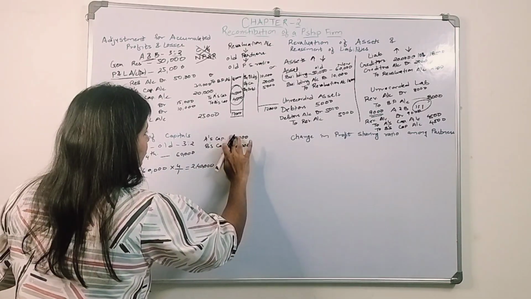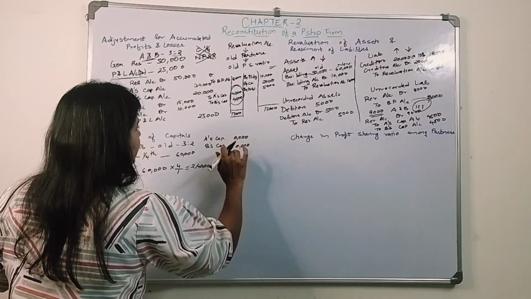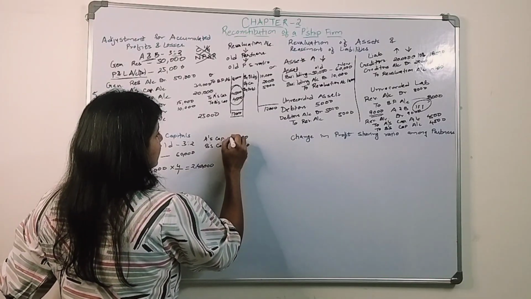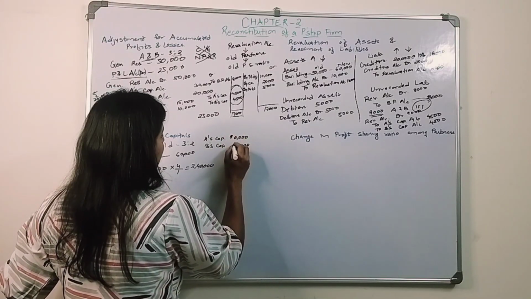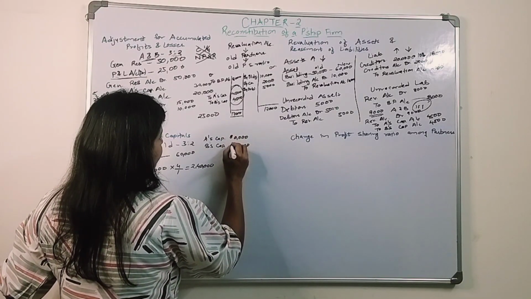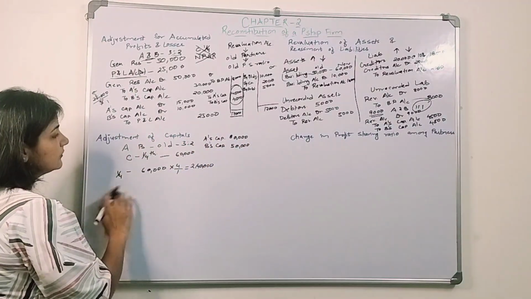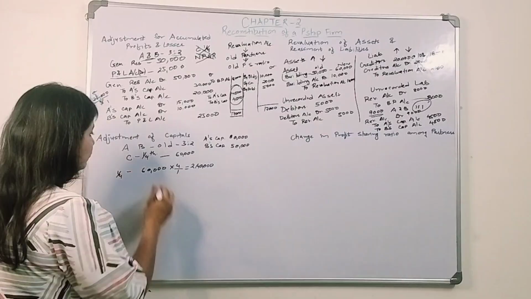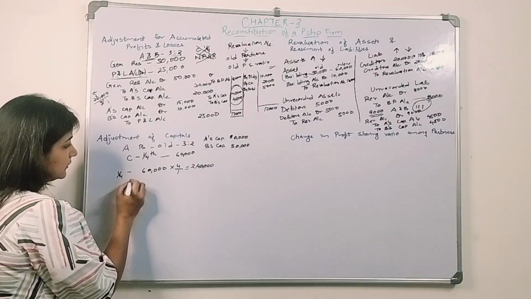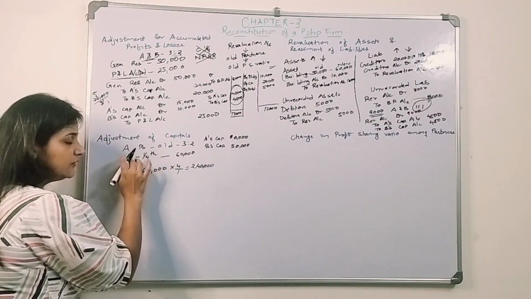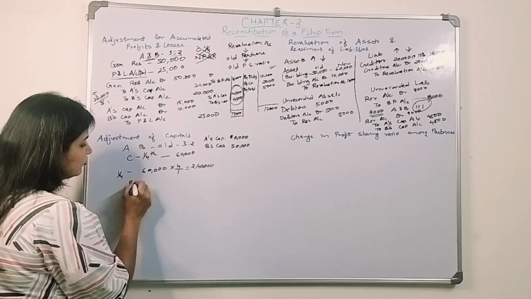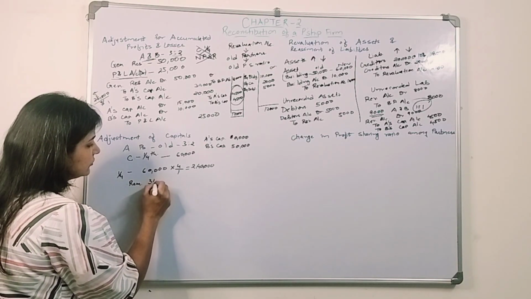Okay, let me just correct it. This is 2 less zeros, right? It is 80,000 and 50,000, correct? Now we will determine their new profit sharing ratio. A and B give up, C will receive 1/4, so the remaining share is how much? 3/4.